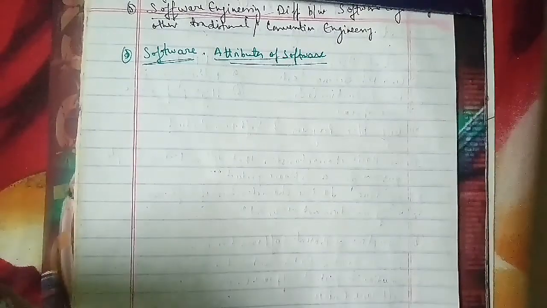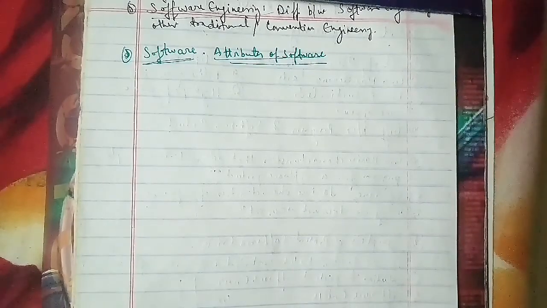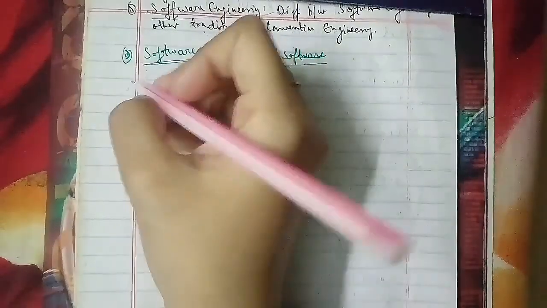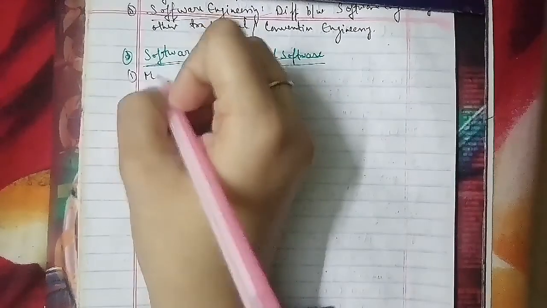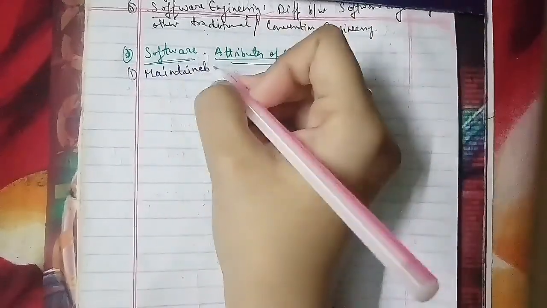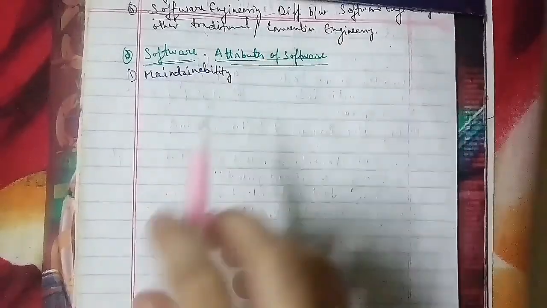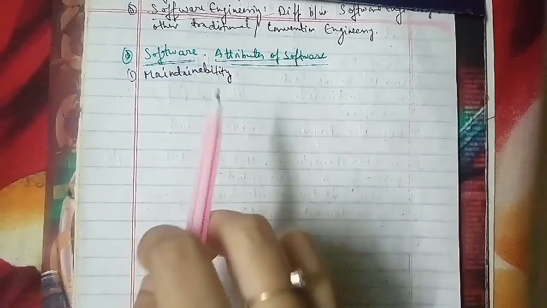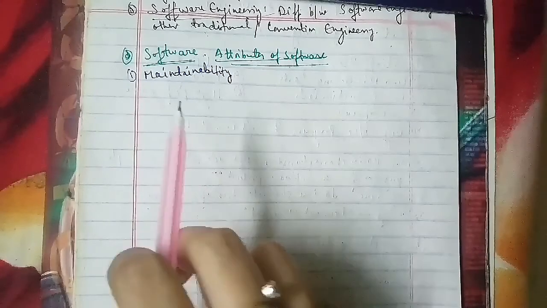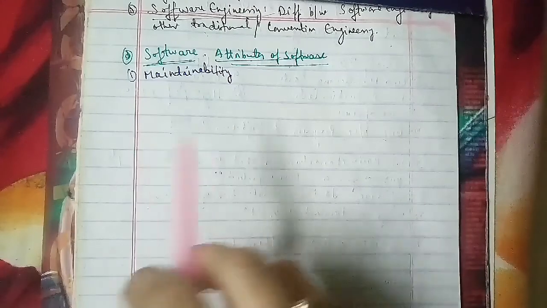The first attribute is maintainability. In maintainability, there is a need to make some modification in the existing software, and good software is software which can be easily modified in order to meet the changing needs of the customers.